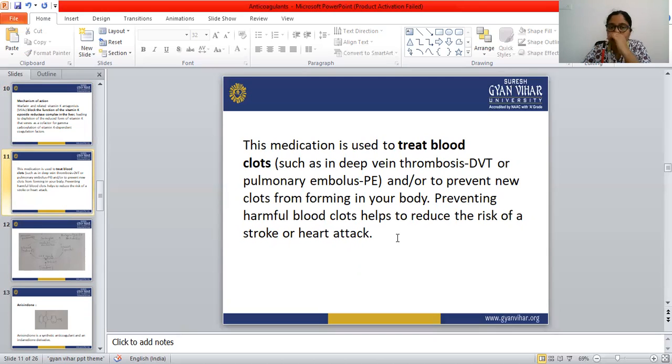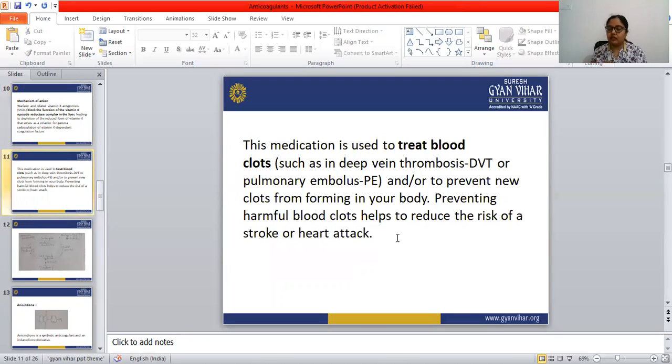So it also prevents new clot formation. It also prevents harmful blood clots, which helps to reduce the risk of stroke and heart attack. When harmful blood clots don't form, that helps in reducing the risk of stroke and heart attack. So these are the uses of warfarin.